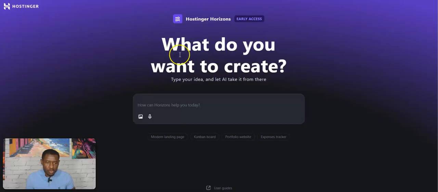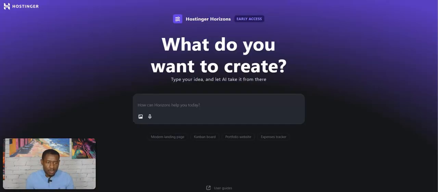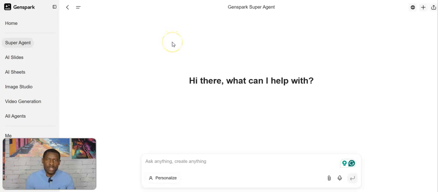So now, this is what we're going to do. I'm going to use two platforms. This is the first one, it's called Hostinger. Hostinger is a paid platform, and then we're going to use a free platform to create two web apps in under 5 minutes. So this is the paid one and this is the free one. The free one also has a freemium plan. Okay, so let's get started.